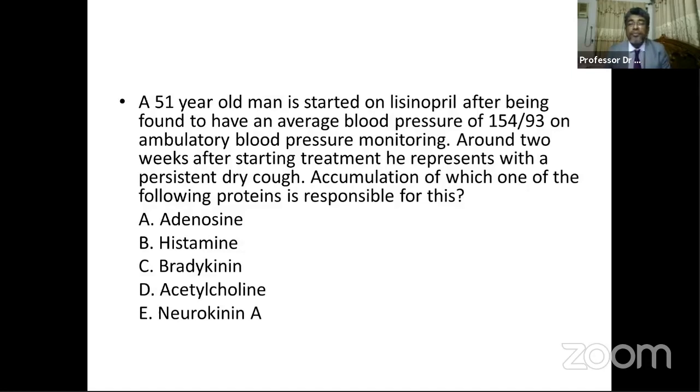There are 5 answers here: adenosine, histamine, bradykinin, acetylcholine, and neurokinin A. So we have to find out the right answer here.